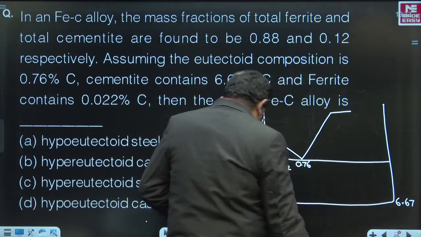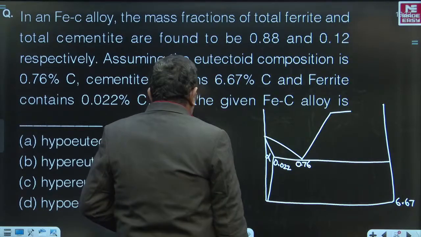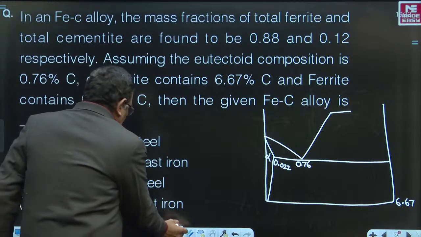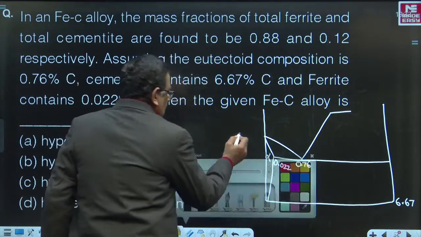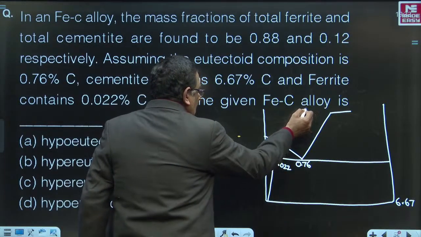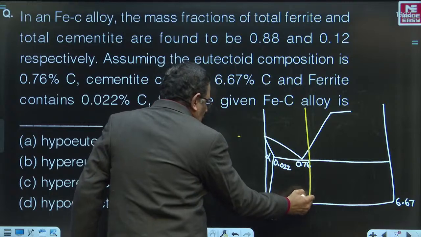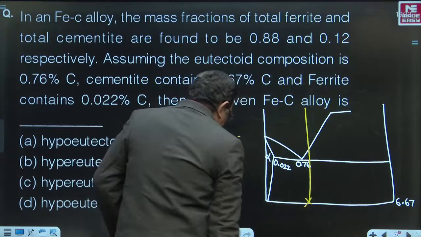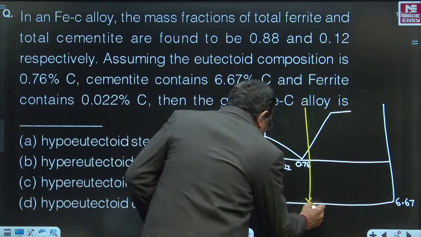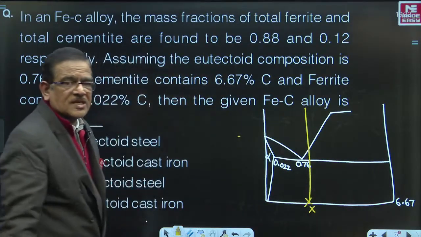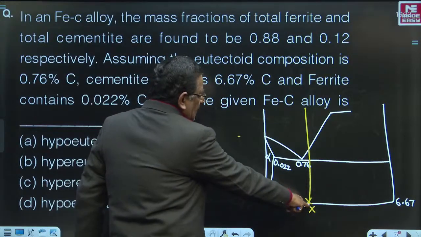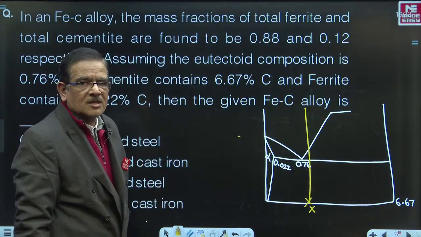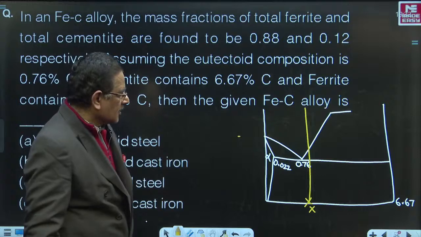That is also given. Now suppose some hypothetical alloy is being given. For that hypothetical iron and carbon alloy, suppose X is the percentage of carbon.